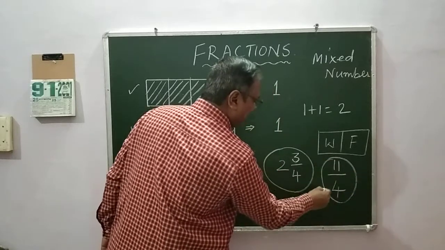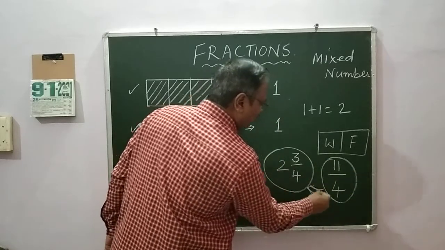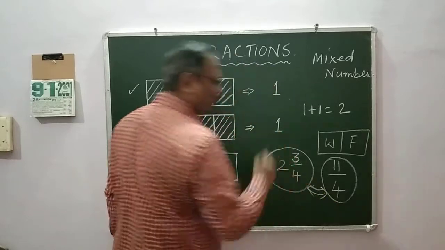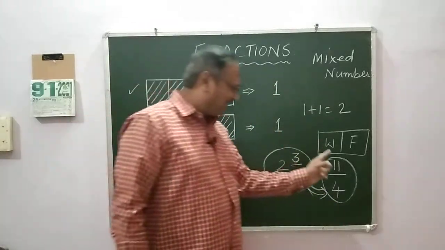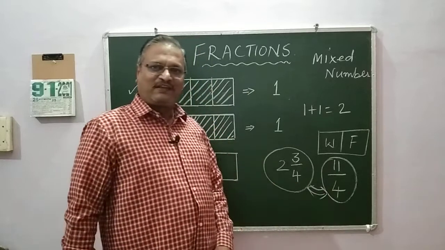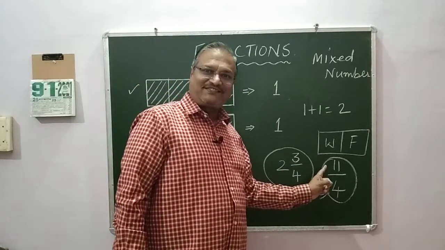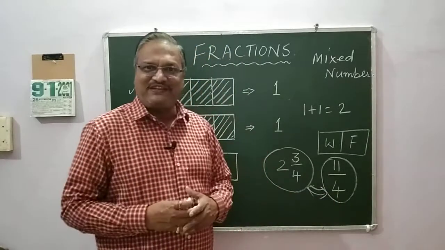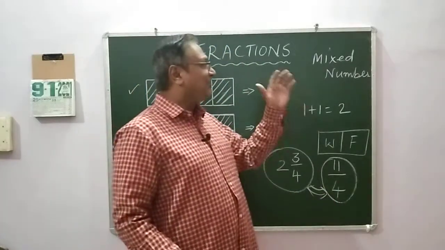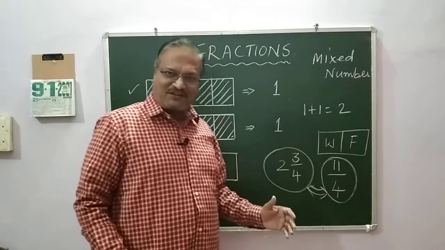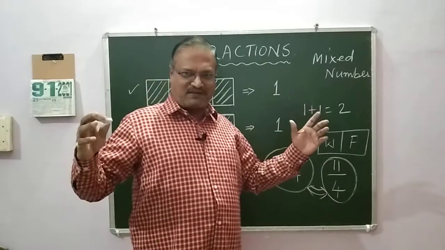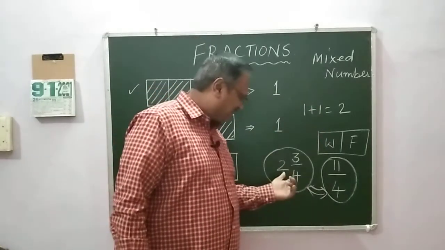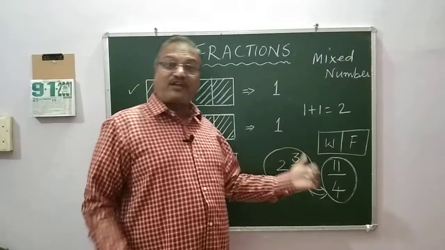So this number 2 and 3 by 4 is equal to 11 by 4. 11 is the numerator. It is greater than the denominator. That means it is an improper fraction and also a mixed number because it has a whole number and a fraction.